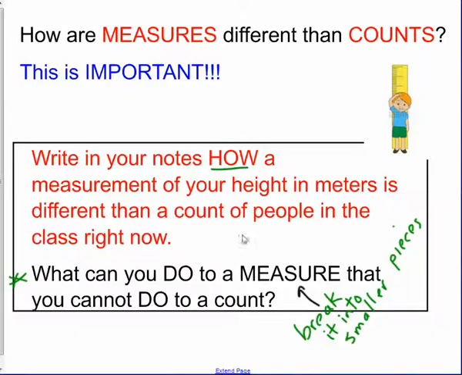But if I'm talking about my height of 165 centimeters, I can change that to a smaller unit. I can break it down into millimeters. I can break hours into minutes and seconds. I can break years into months or weeks or days. I can break a temperature into halves. I can have a half of a liter. I can break a liter into deciliters. So all of those are measures because they can be broken into smaller pieces.